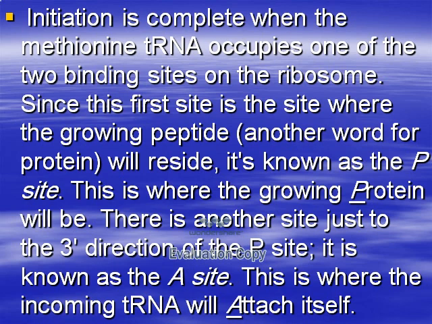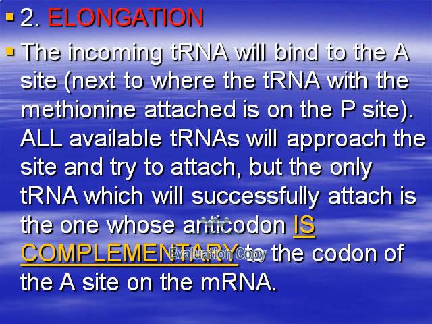The initiation is completed, as mentioned, when the methionine tRNA occupies one of the two binding sites of the ribosome. The first site is the P site, where the growing peptide or protein is released, and there is another site in the 3' direction of the P site called the A site, or attachment site, where the incoming tRNA will attach itself.